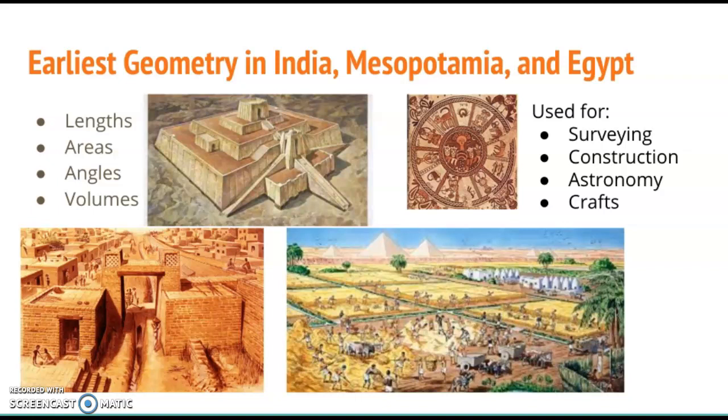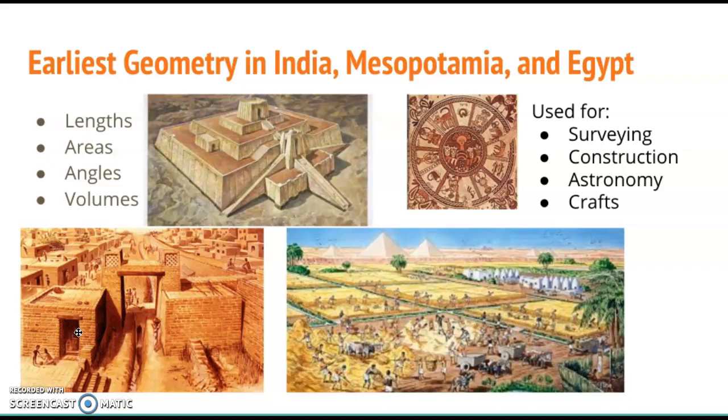This geometry was especially emphasizing things like lengths, areas, angles, and volumes, and it was used for very practical real-world things, some of which are still in existence today. Things like large temples or ziggurats. Look at all these angles and how the blocks are cut and shaped to fit together clearly, as they were in the irrigation networks in ancient Egypt alongside the pyramids,